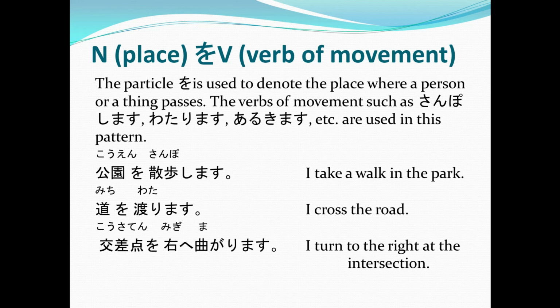Remember, we use the particle o to denote the place where a person or thing passes, and for verbs of movement such as sanposhimasu, to walk, watarimasu, to cross a road or a street, arukimasu, to walk or by walking, and then magarimasu, or to turn. All verbs of movement. Wakarimashita, everyone?